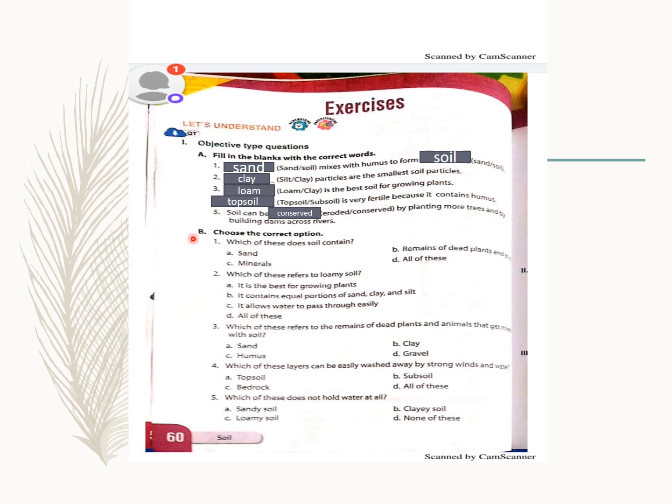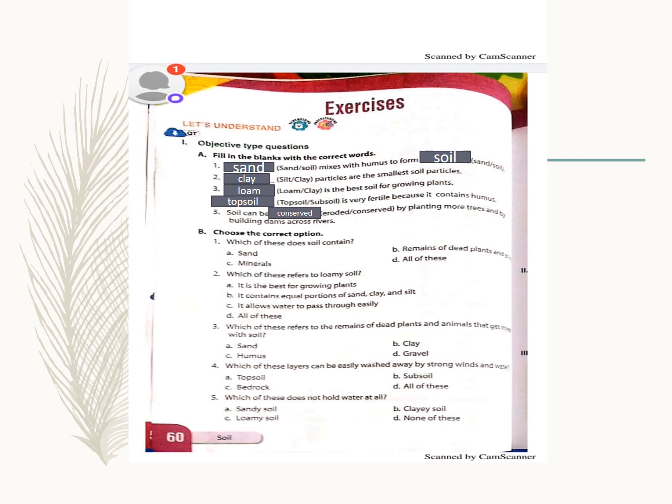ठीक है. Now coming to fifth one, soil can be dashed by planting more trees and by building dams across rivers. क्या करेगा? Soil conserve होगा या erode होगा? Conserve means you are preserving or you are trying to save. और erode का मतलब you are destroying the soil or it is going to be washed away. So we can conserve the soil by planting more trees and by building dams across the rivers.